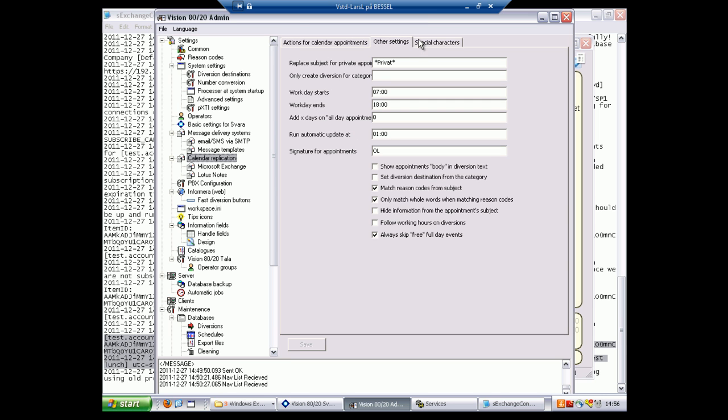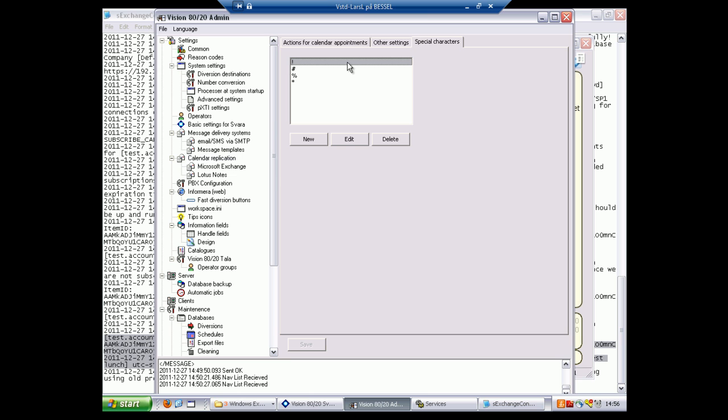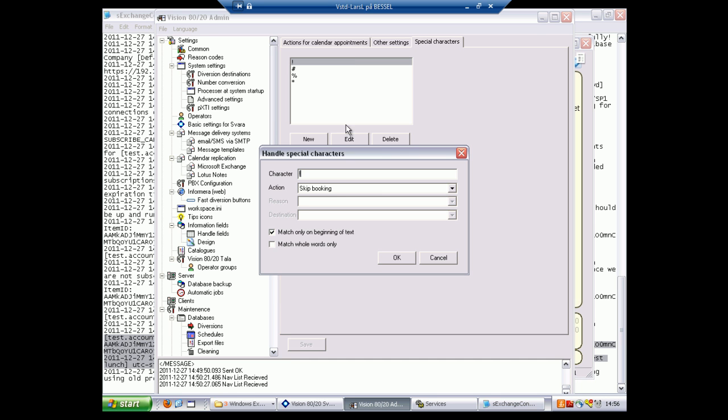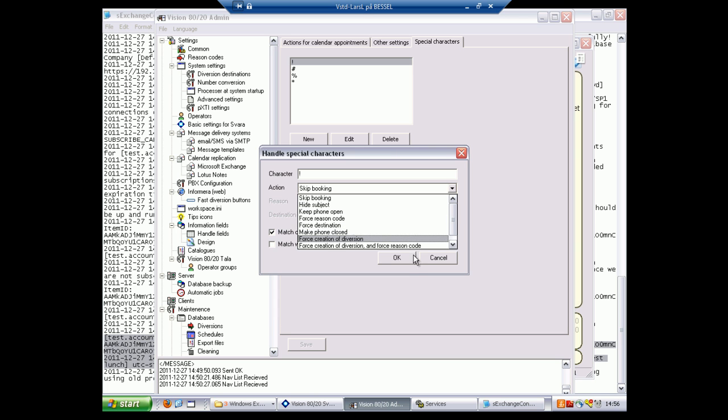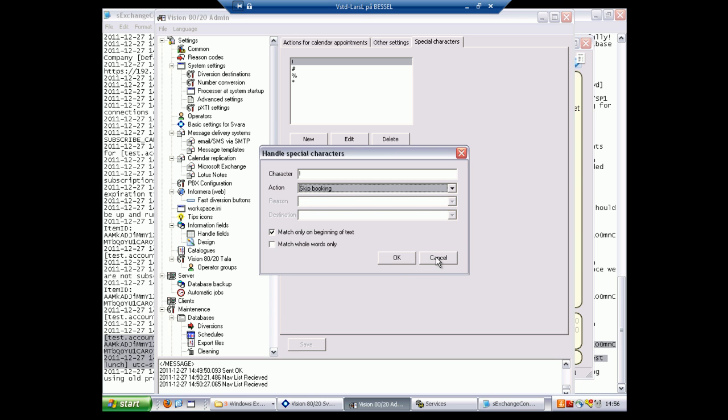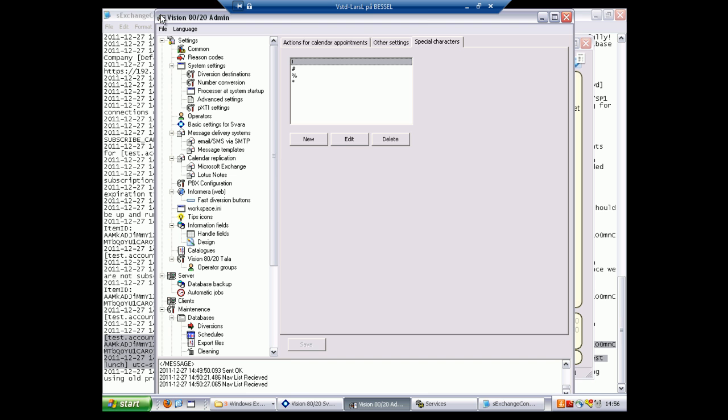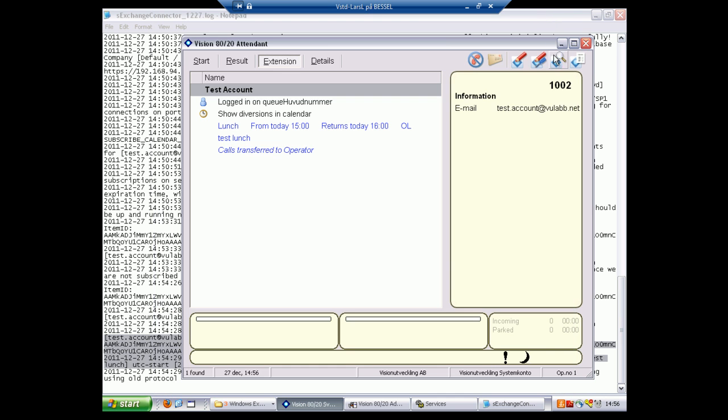handled. For example, you can set up a special character to make certain calendar events be handled differently than others, like introducing the subject of a booking with an exclamation mark. To, for example, skip the presentation of the booking or whatever you choose the character to do.